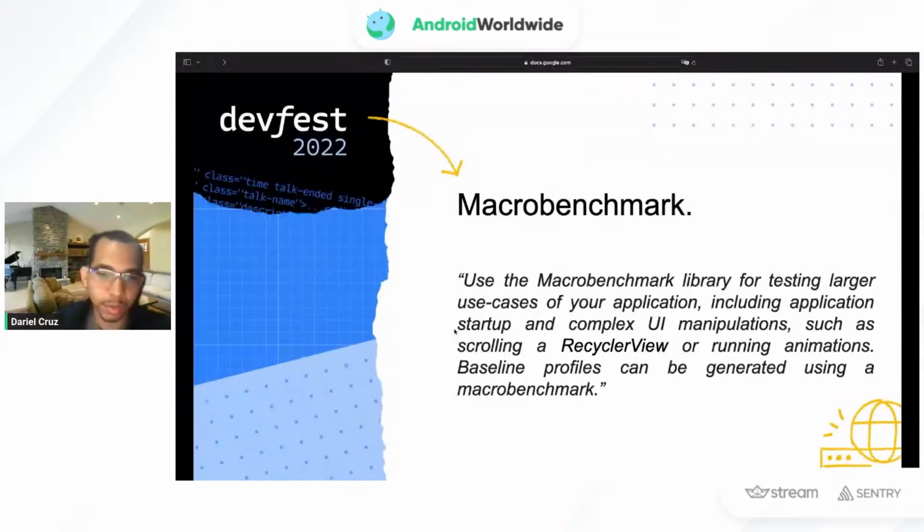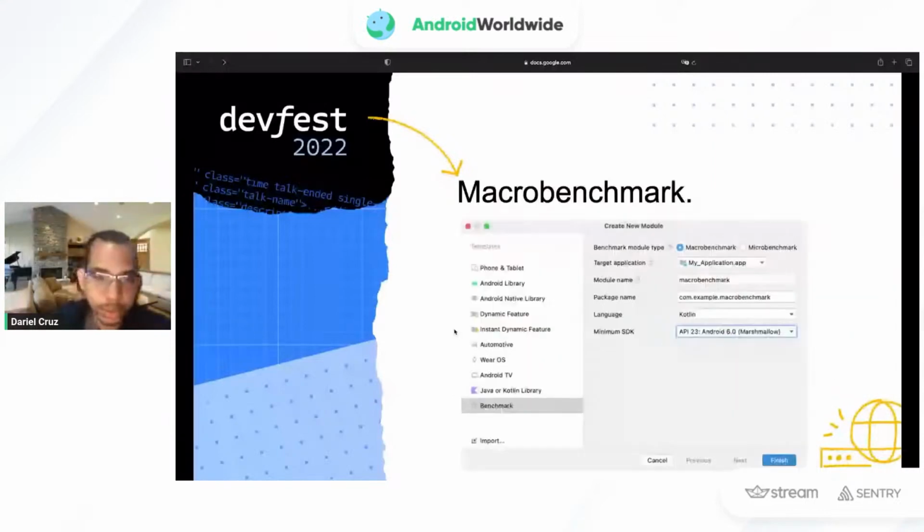A simple way of putting this is it's like an automated UI test that will measure the performance on a series of UI steps. That's what we can do with macro benchmark. In order to create a macro benchmark, and in order to use baseline profiles, we need macro benchmark first. That's why I started with this.